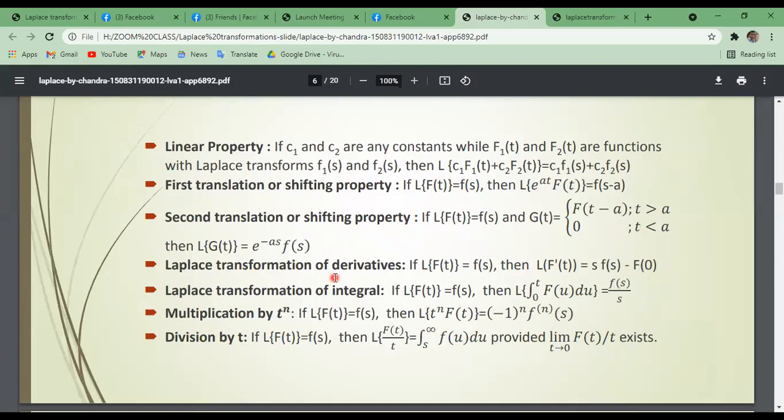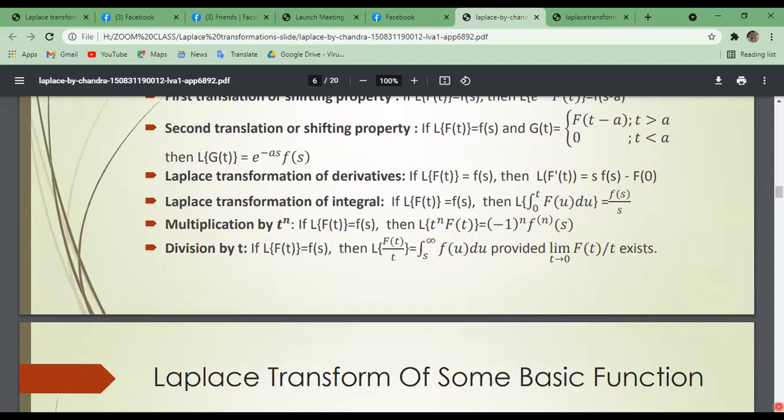Next, the Laplace transformation of derivatives, the Laplace transformation of integrals, multiplying by t to the power n, and division by t. We will study these properties today and try to prove all the properties of Laplace transformation we have.